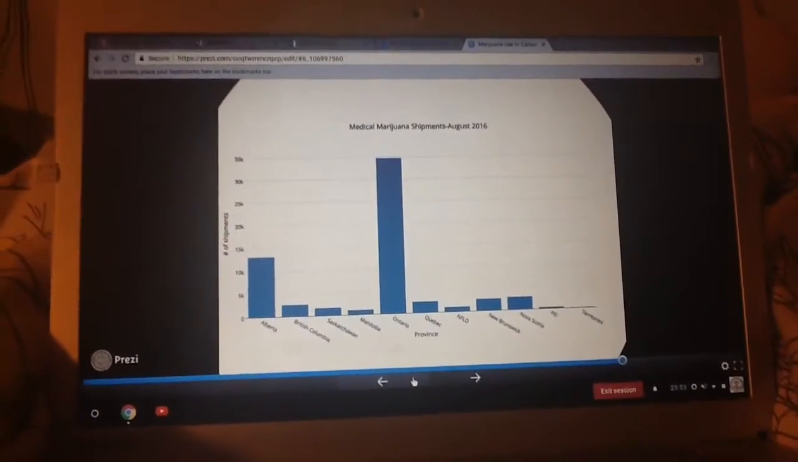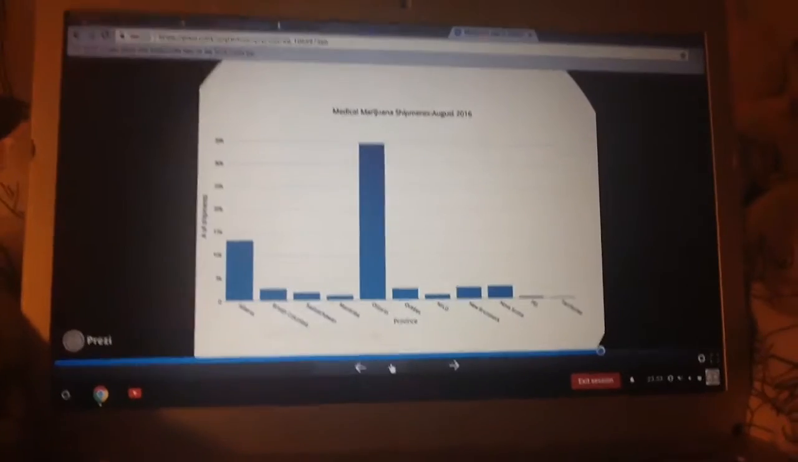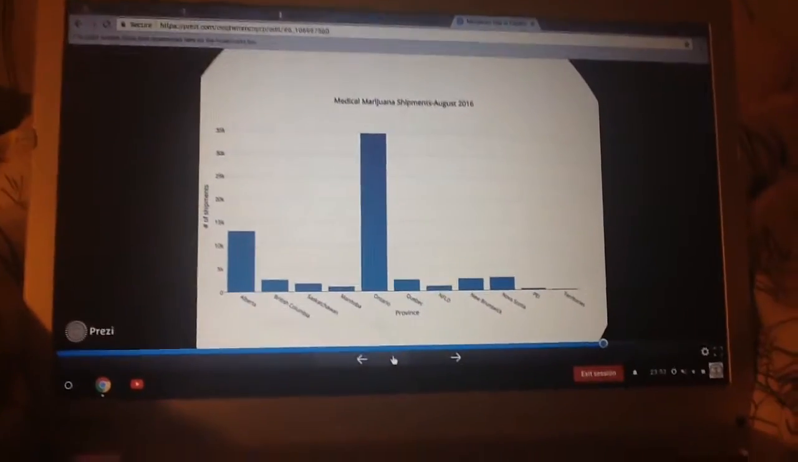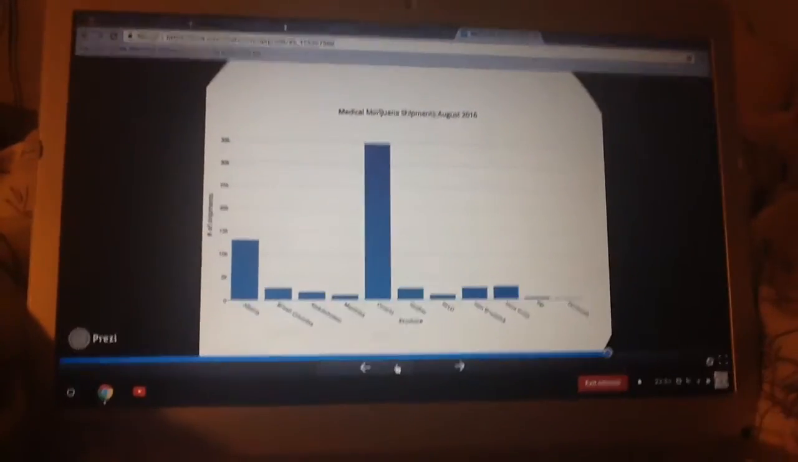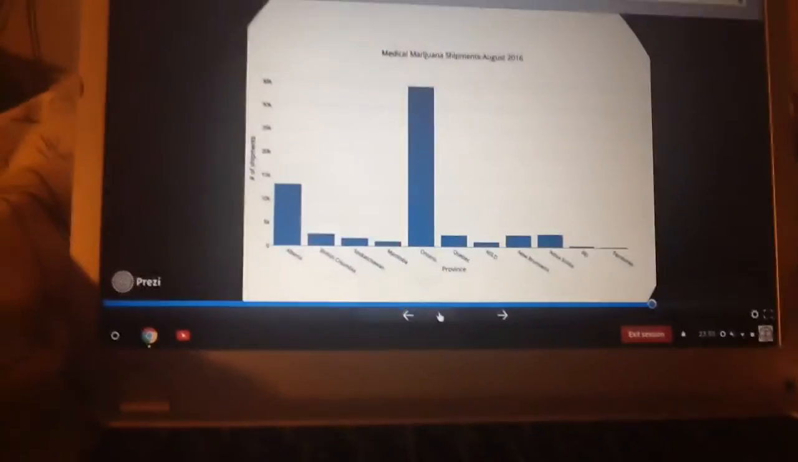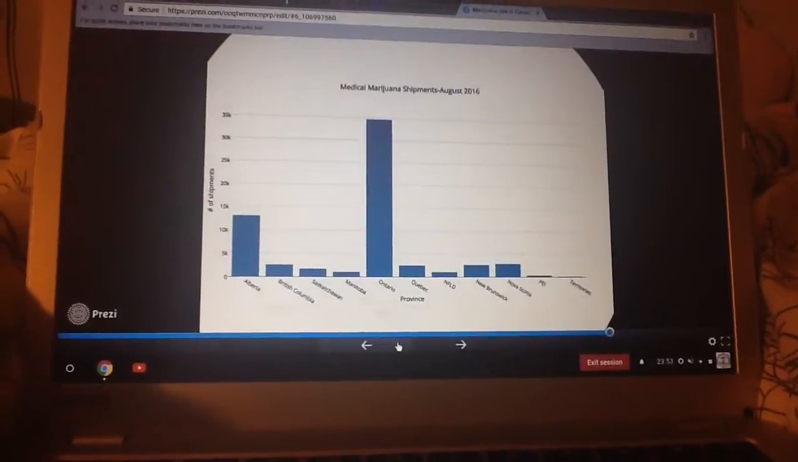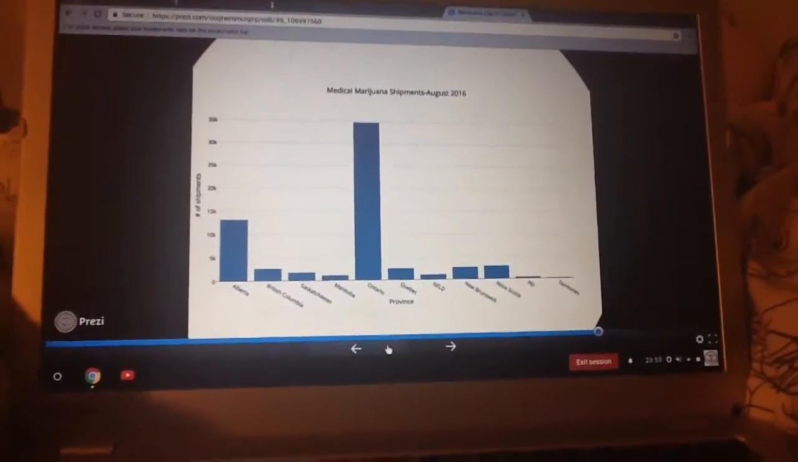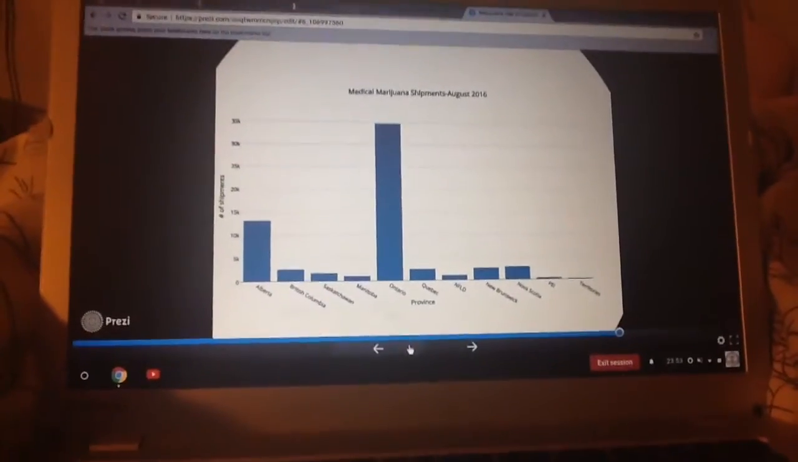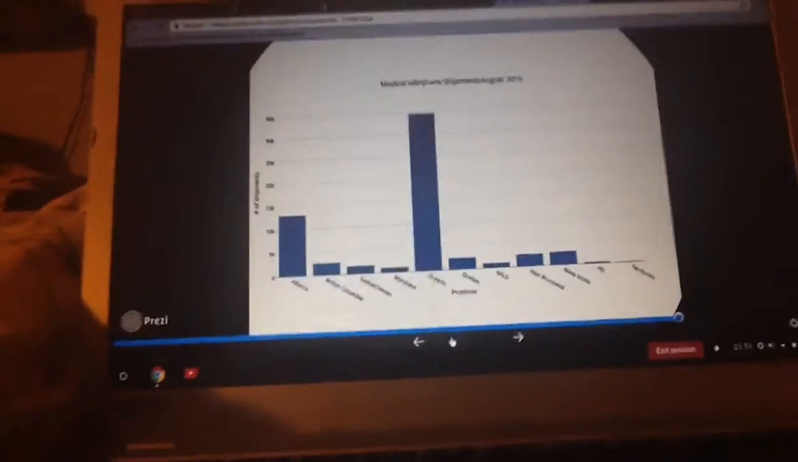This is a graph showing the medical marijuana shipments to Canada in August of 2016. It shows how many shipments each of the provinces received in this month. Ontario received the most shipments, while the territories received the least, even though all 3 of them were combined.